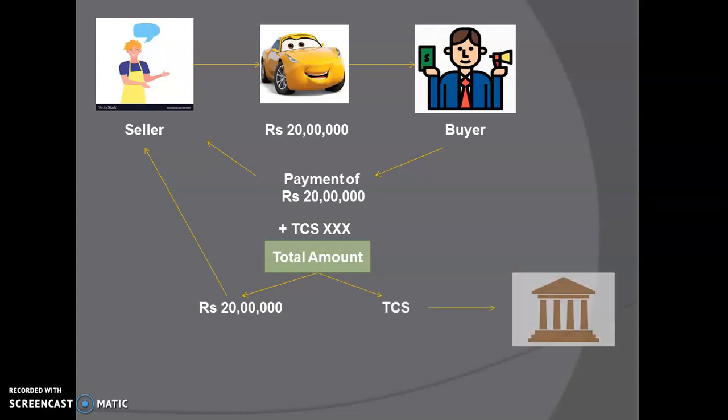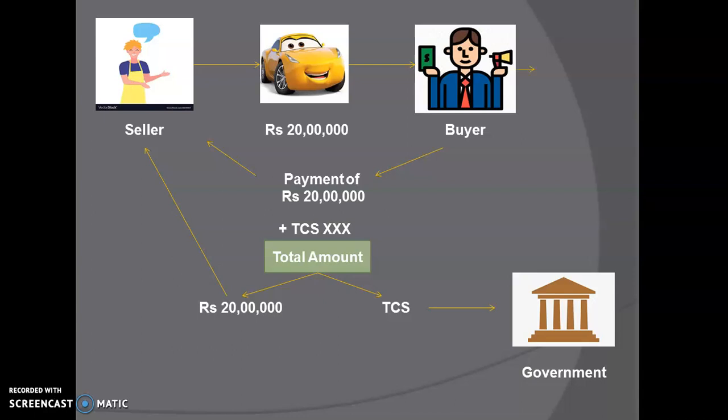Now what the seller is going to do is deposit this tax to the government. Out of this total amount, the value of the commodity, rupees 20 lakh, the seller is going to keep with himself, and the tax, which is TCS, collected from the buyer at the source itself, the seller is going to deposit to the government.